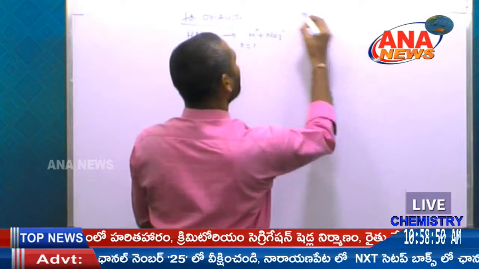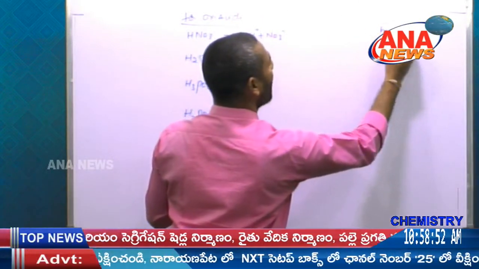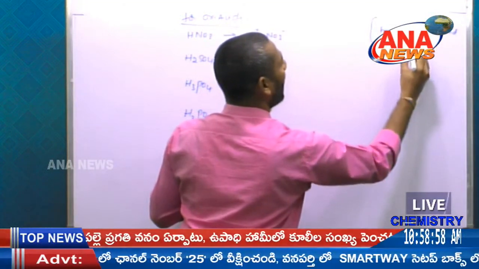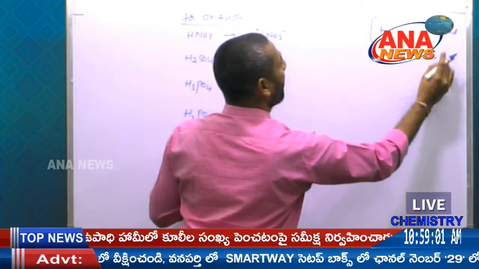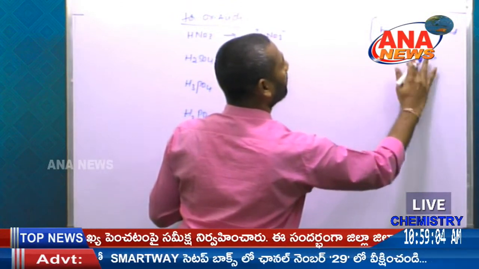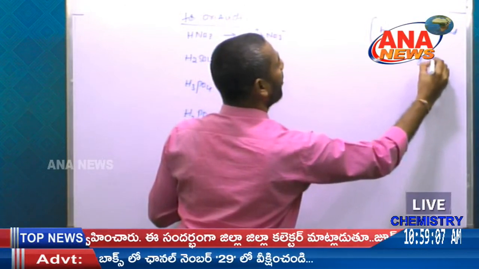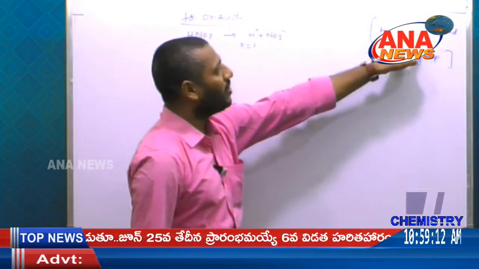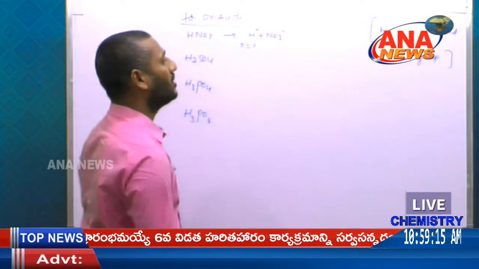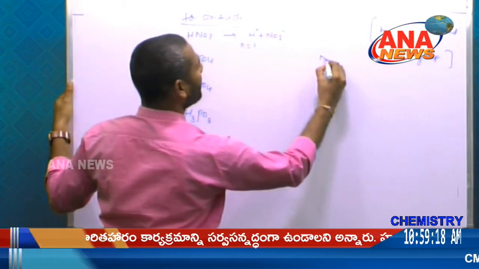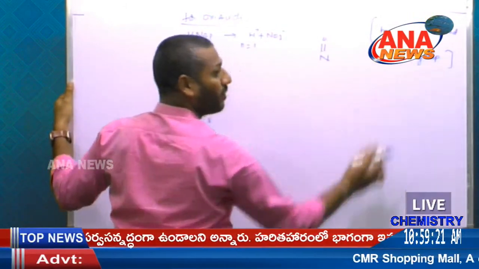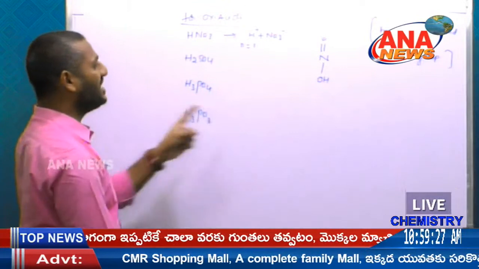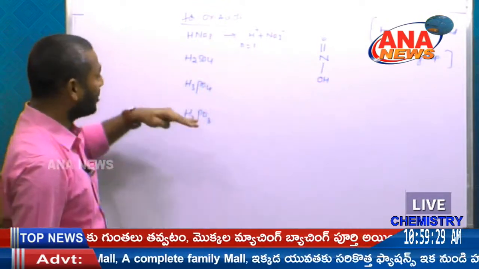We have a rule for oxyacids: having one OH bond and one double bond O group, oxygen as a double bond O group. For oxyacids, the acids compulsorily have one OH bond and a double bond O group. For HNO3 we write it like this: N double bond O, one double bond O group and one OH group. So for oxyacids that is the rule, and we can easily find out the number of H plus ions from the compound. So we have to observe like this.